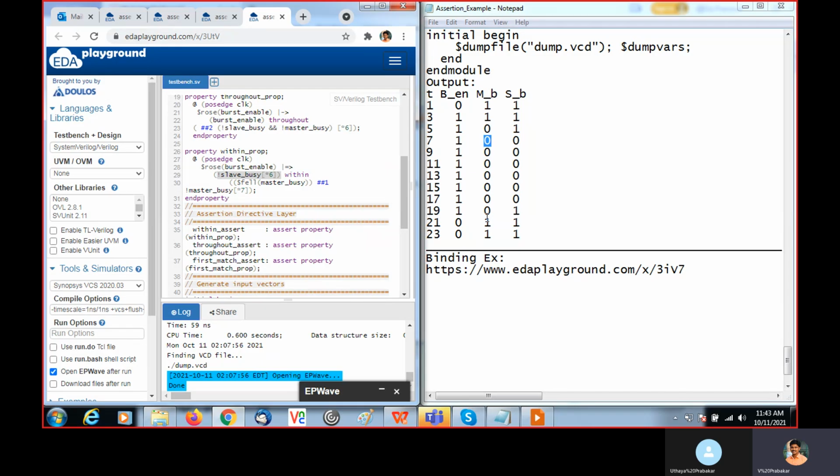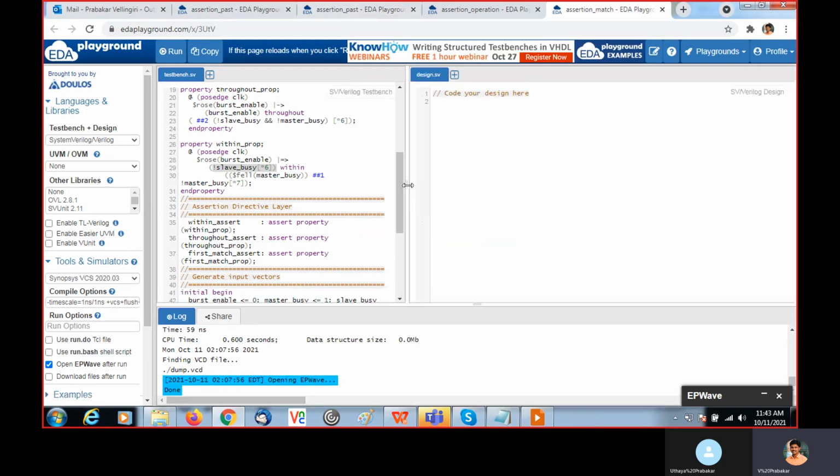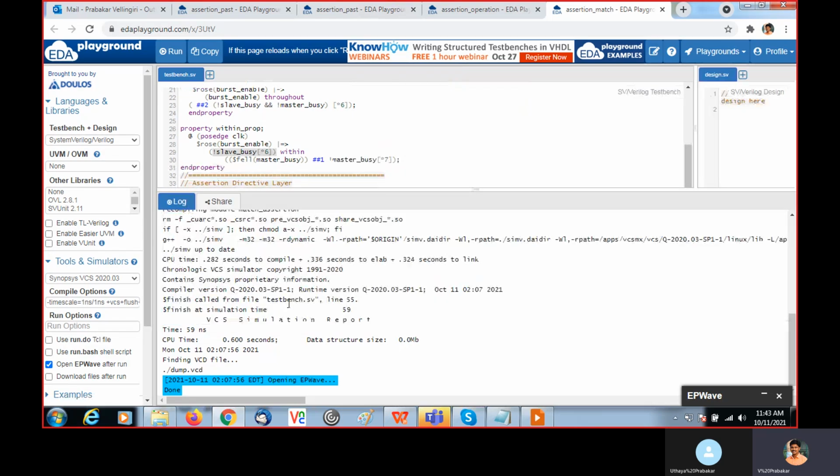Within that sequence, the slave busy should be 0 for 6 times. 1, 2, 3, 4, 5, 6. It is happening. So all the properties they mentioned here will get passed. Okay, so we won't get any assertion error for this example.